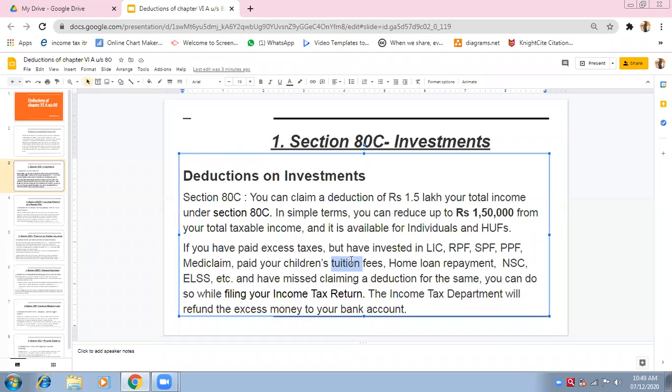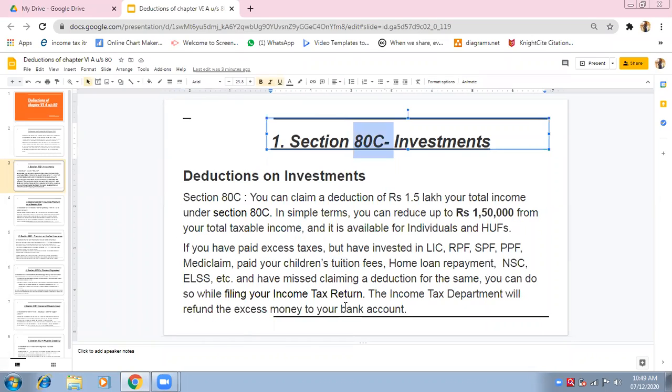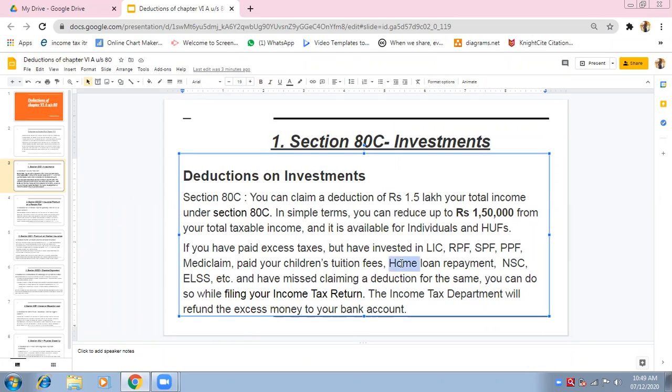Therefore it is a type of investment that you are doing for your children. And tuition fees can be availed as a deduction under Section 80C. Home loan repayment, suppose you have taken a loan for your house, that is also a type of investment.